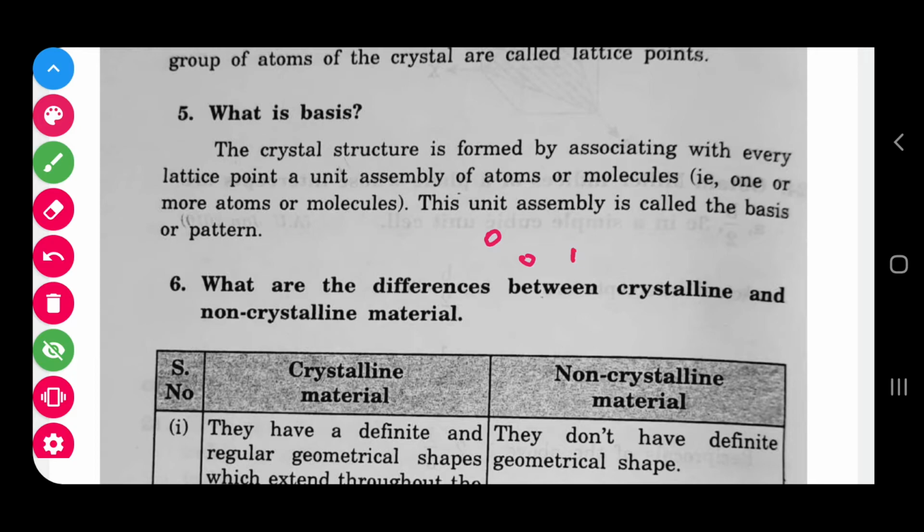For example, NaCl or KCl have two atoms, and CaF2 can have three atoms. So this is a unit assembly of atoms, and we call it the basis. But if you have the lattice point plus basis, then only you can get the crystal structure. That is a general rule.